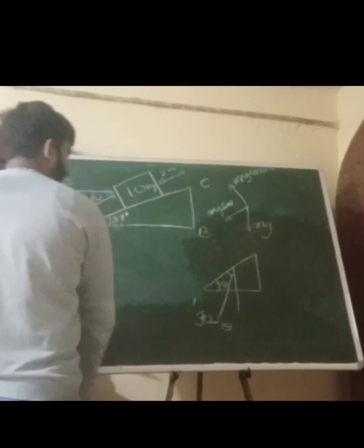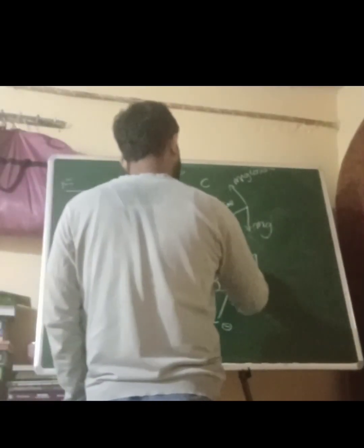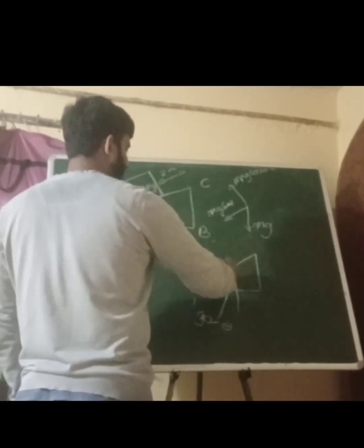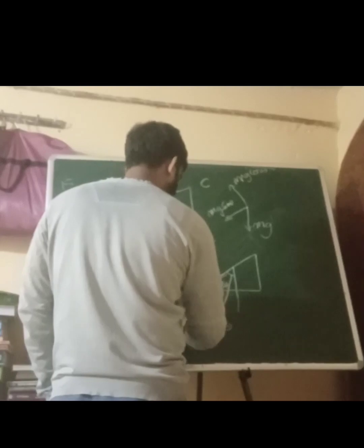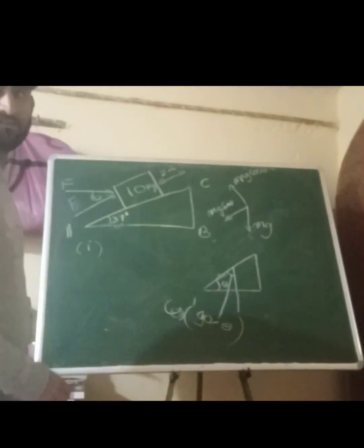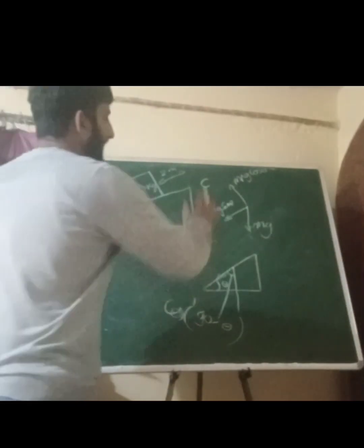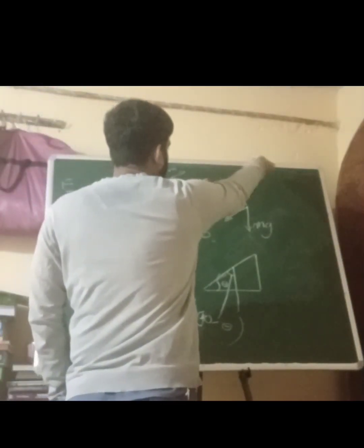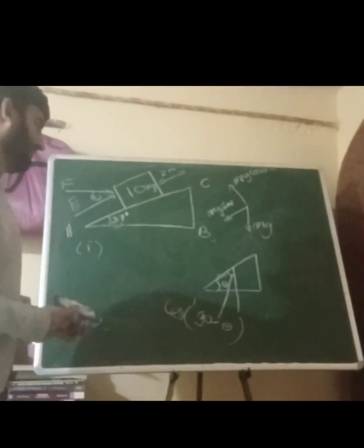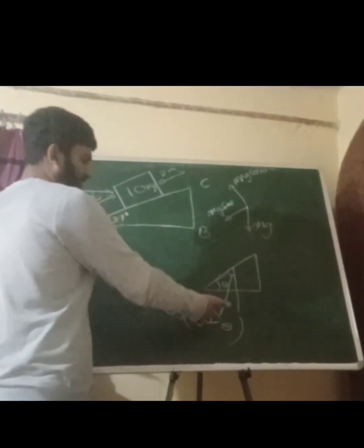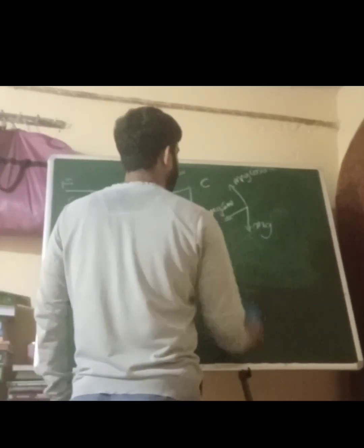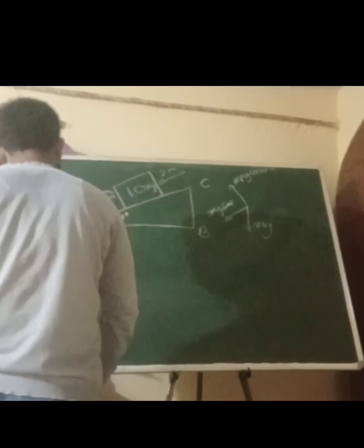Now, if here is 90 minus theta, the component here will be mg cos 90 minus theta. When it is cos 90 minus theta, it becomes sin theta. We know this much trigonometry, right? And here it is cos theta, although it was sin 90 minus theta. Or you can just remember it: cos 90 minus theta is equal to sin theta. Okay?